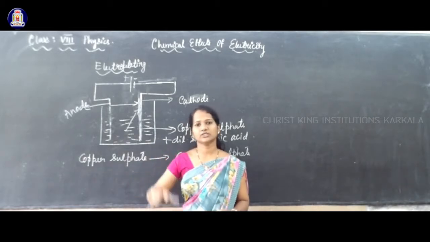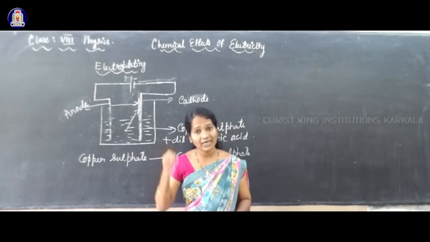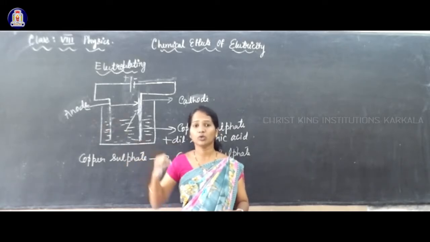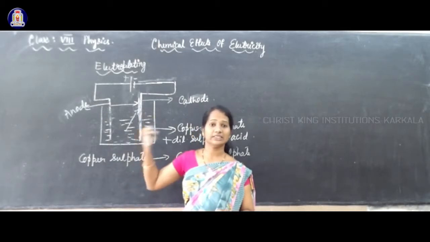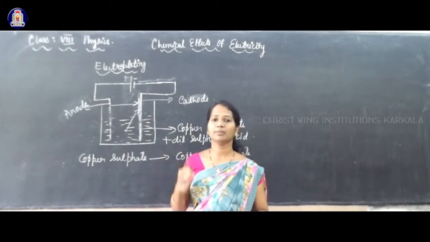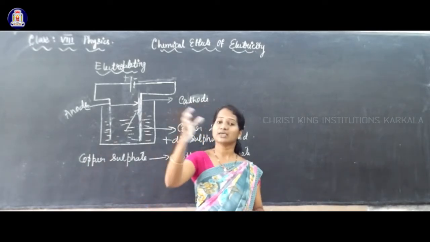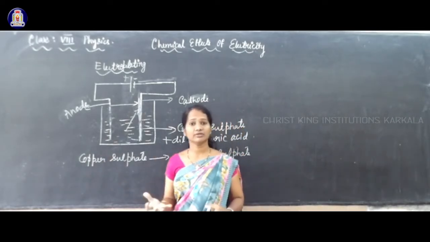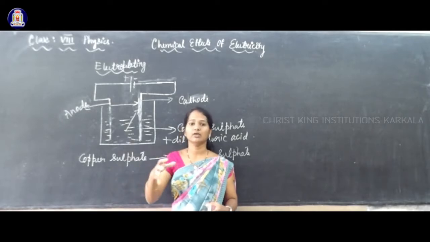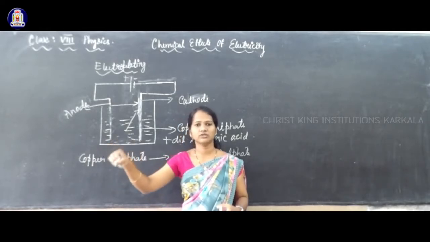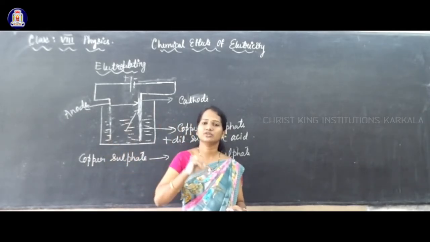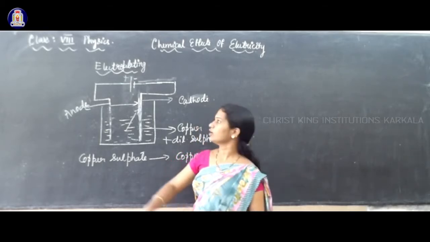Directly, gold is very costly to purchase. To get the desired property of that gold, we can give a coating of gold. In the same way, we select some cheaper metals and give the coating of the desired metal which we want. We make those metals deposit over another cheaper metal. So this process we call as